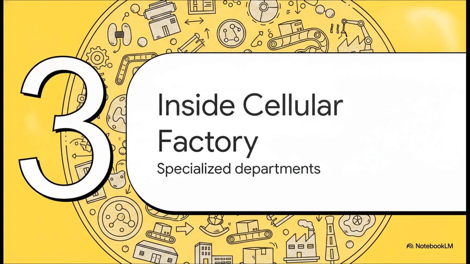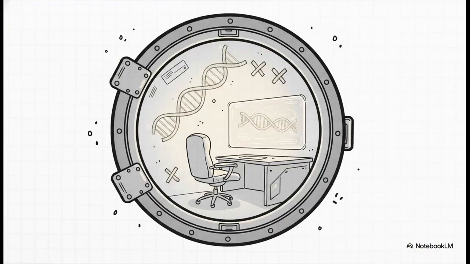Which brings us nicely to section 3, inside the cellular factory, where we'll explore those specialized departments. Think of the eukaryotic cell like a massive, hyper-efficient manufacturing plant. And you know, every big factory needs a control center, a CEO. In the cell, that's the nucleus. It is the largest cellular organelle, completely surrounded by a protective double membrane envelope. But its true power lies in what it's actually protecting in there: our genetic blueprints. The nucleus safely houses our 46 chromosomes, securely packing away the DNA that dictates literally every single function of the organism.